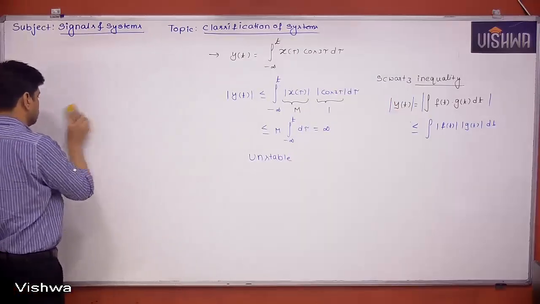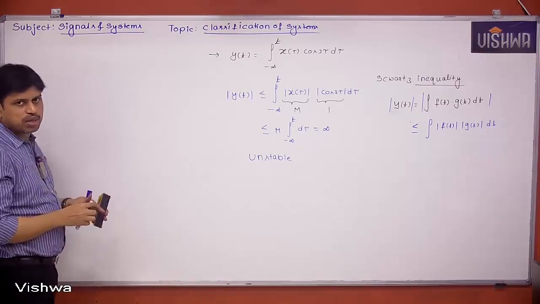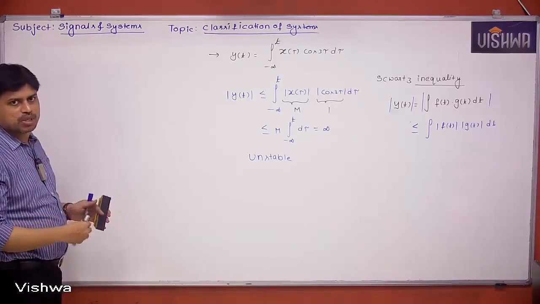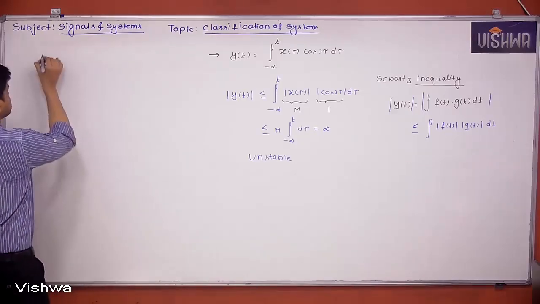Next classification we are seeing is invertible and non-invertible systems.